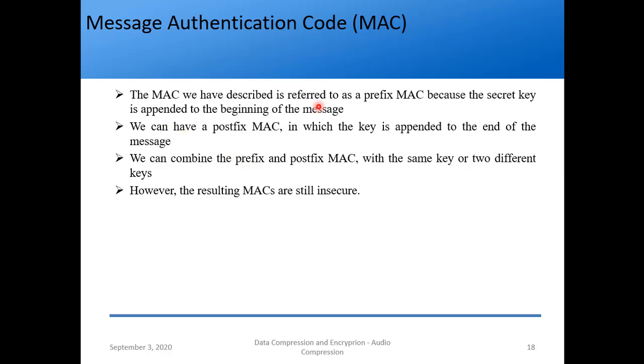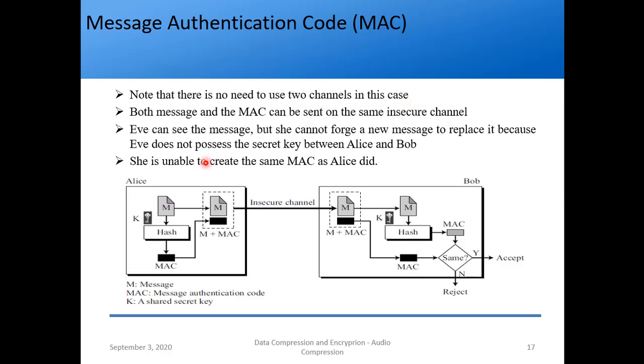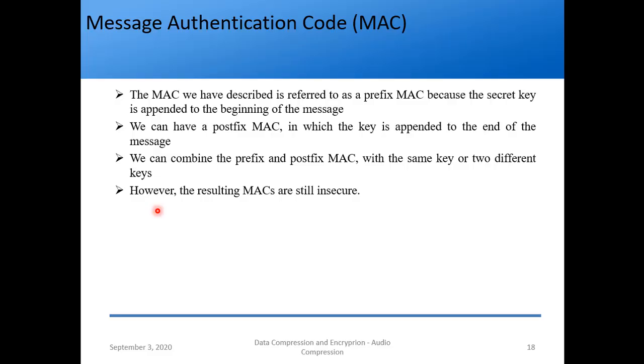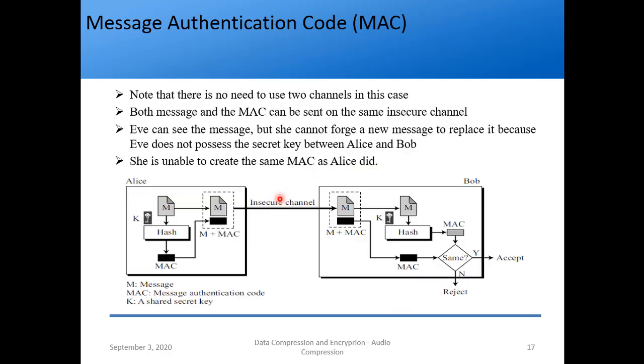The MAC we have described is referred to as a prefix MAC. Why? Because the secret key is appended to the beginning of the message. We can have a postfix MAC also, in which the key is appended to the end of the message. It is just an extension, so we don't discuss it. We can also combine the prefix and postfix MACs with the same key or two different keys to further increase the security. But even though we have increased the security, strictly speaking, the resulting MACs are still insecure. Why they are still insecure, we'll see in the next lecture.